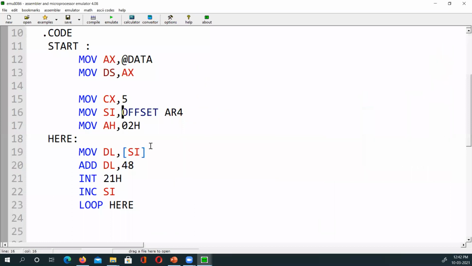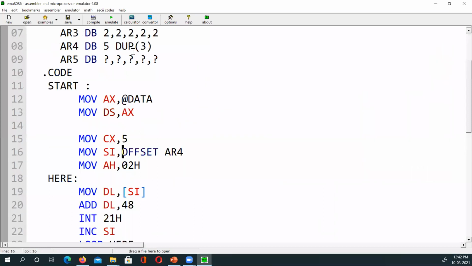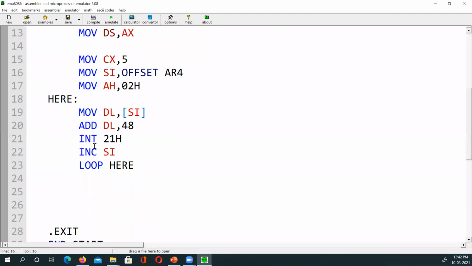Now my next job is to get the data from the user and put it into this DB5, but AR5. But before that, because I have only 3 minutes left, I want to print spaces and a new line in between.